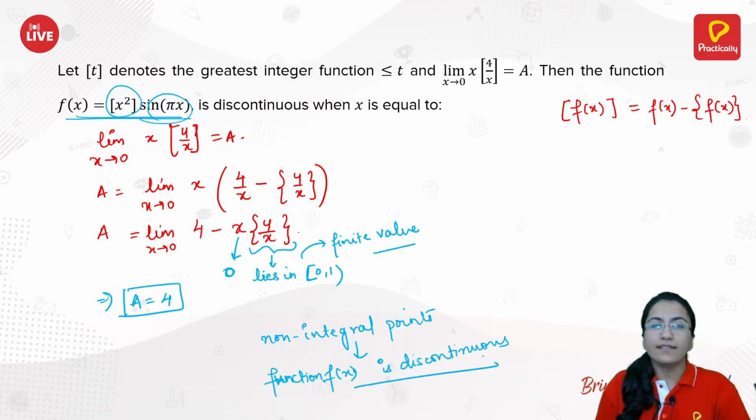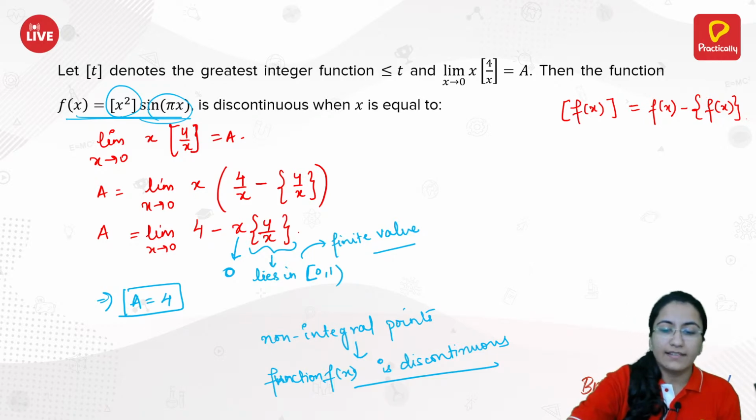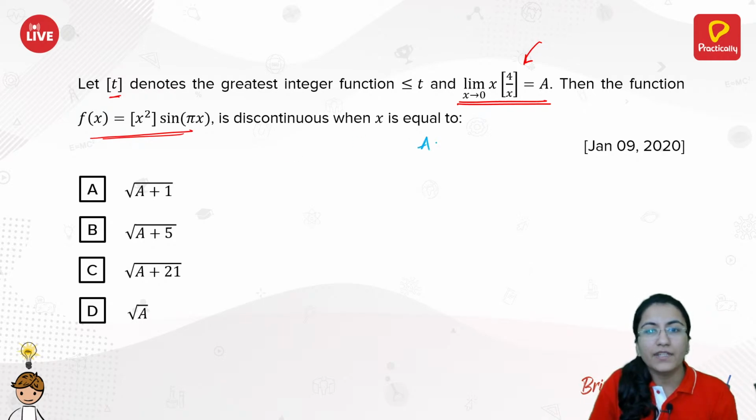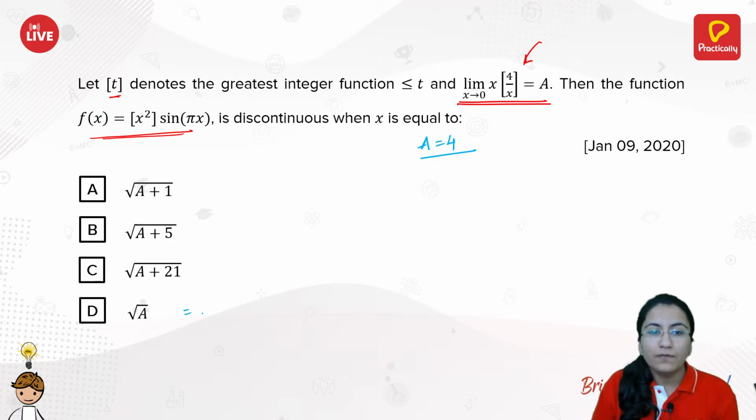So let us just check for the non-integral points from the options. We are having a equals to 4. Now let's just put the value of a as 4 in all the options. D option will be under root of 4, that is 2. This is not non-integral. This would be under root of 25, that is same as 5.